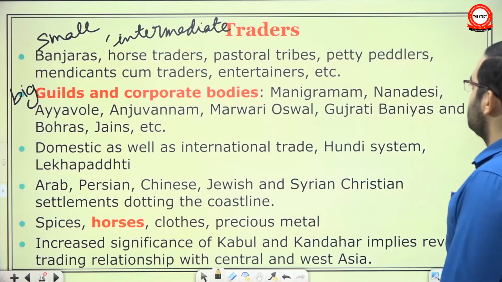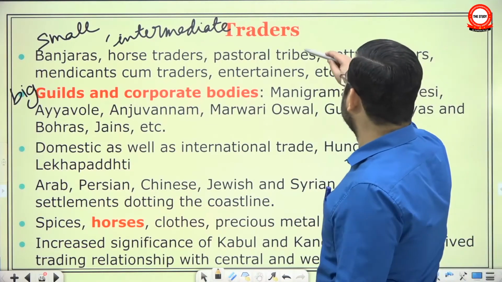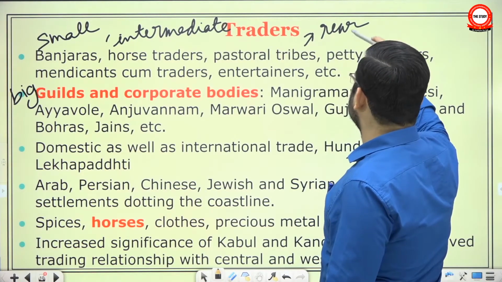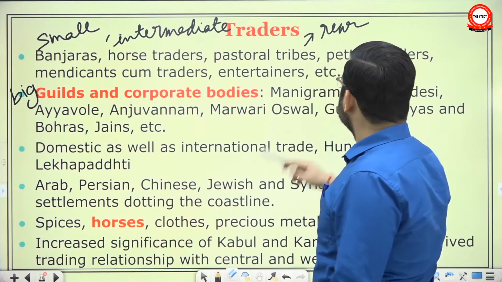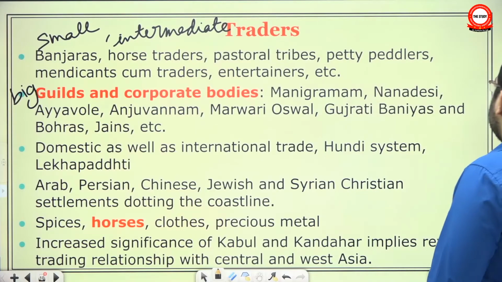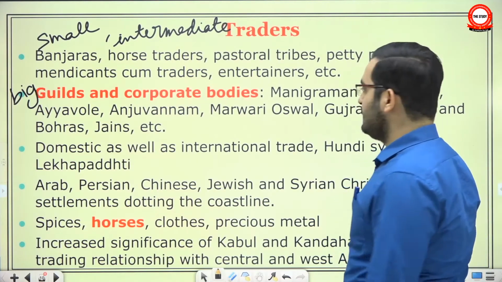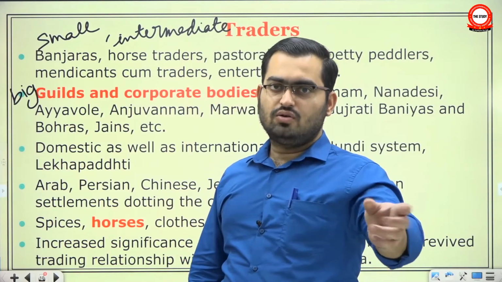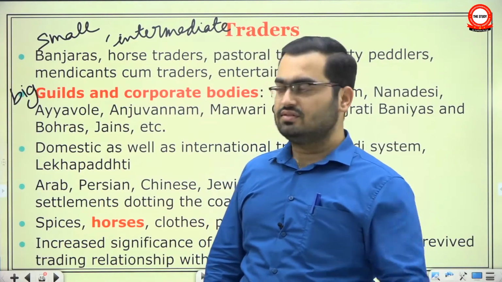Banjaras, horse traders, pastoral tribes will rear animals like sheep, and then sell them to peasant societies and rich people. Petty peddlers will sell small things like ropes and bangles. Even today we have people who hawk around on cycles selling bangles and such stuff.